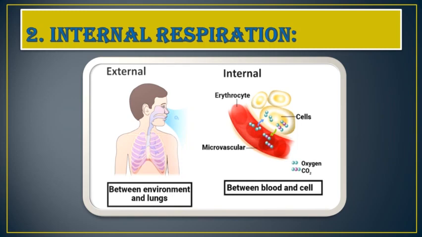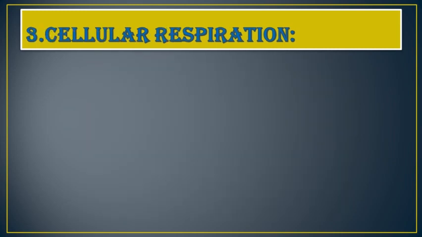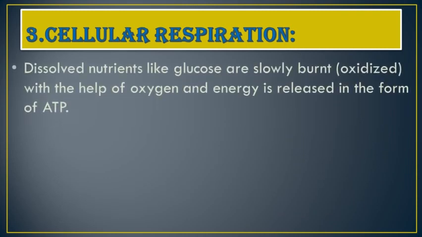You can get a clear comparison between external respiration and internal respiration through this picture also. Now the third type is cellular respiration. In cellular respiration, dissolved nutrients like glucose are slowly burned. Slowly burned means they are oxidized.